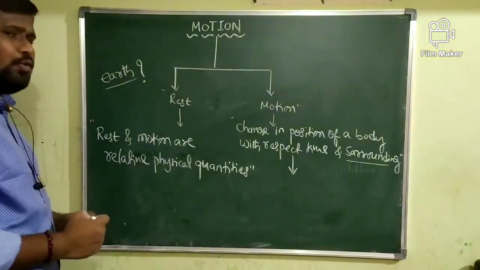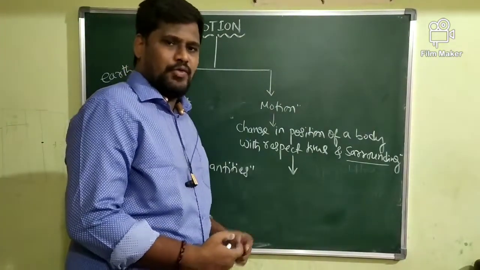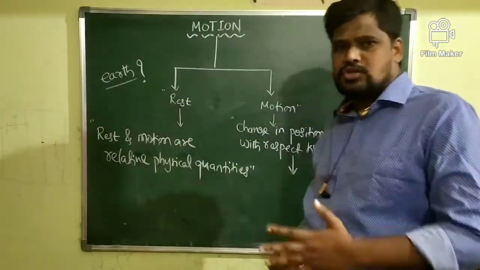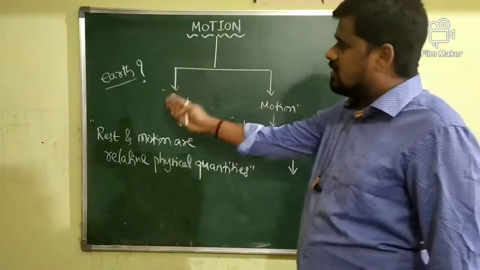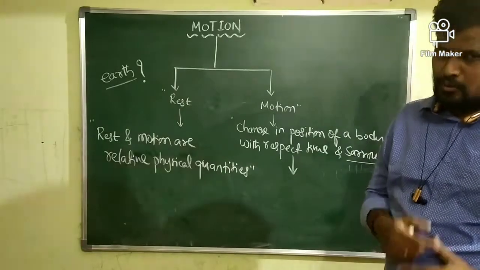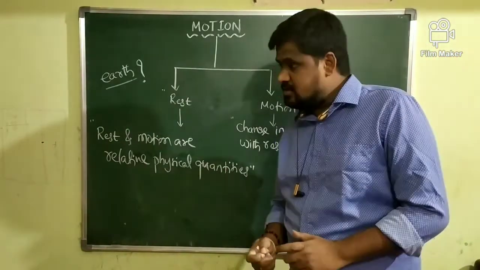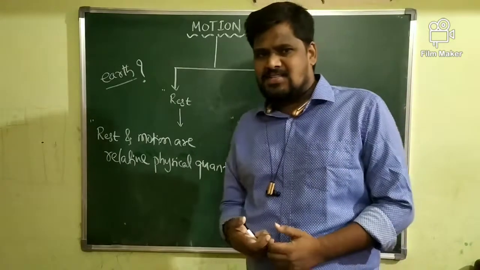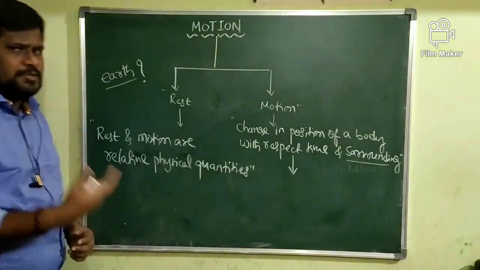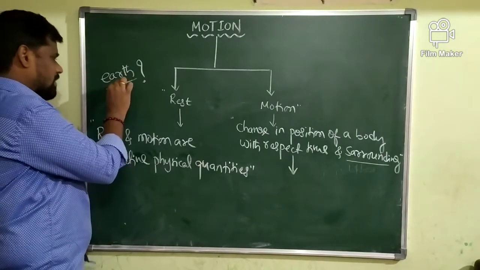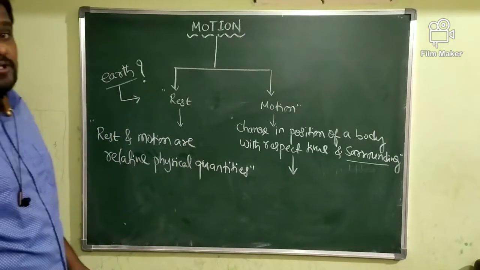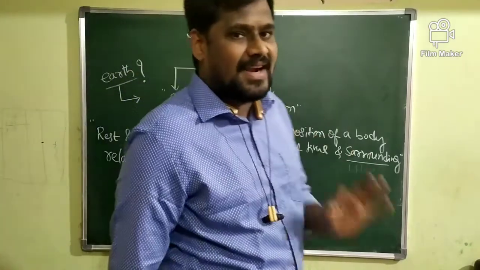But without taking a proper reference point, it's very difficult for us to understand whether the earth is in the state of rest or in the state of motion. From which reference are you suggesting that the earth is in motion? The reference I am taking is the position of the sun, based on sunset and sunrise.